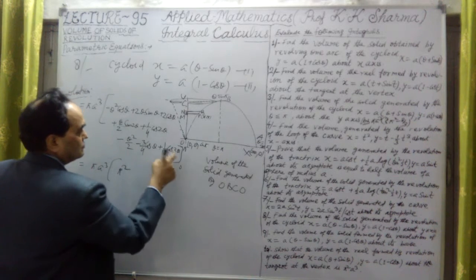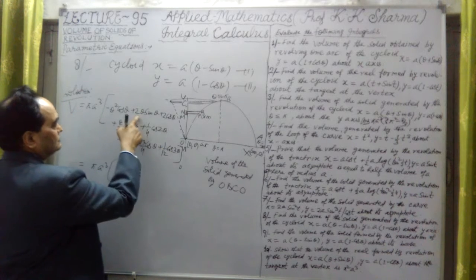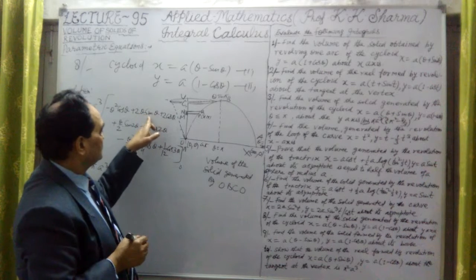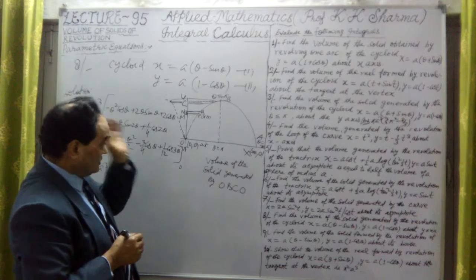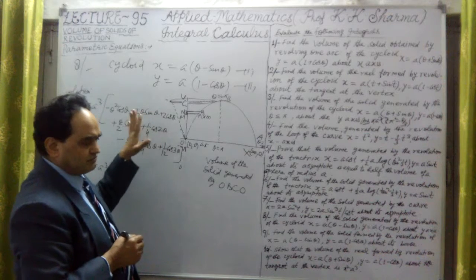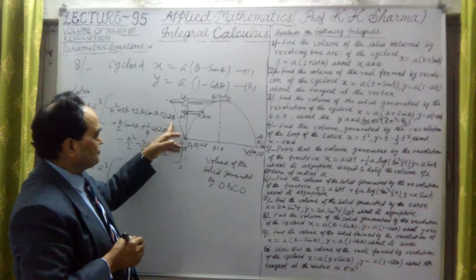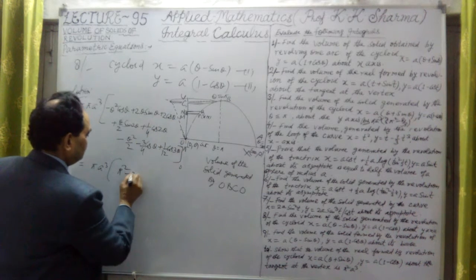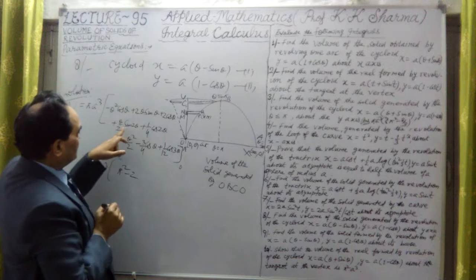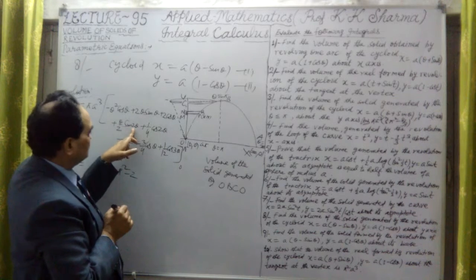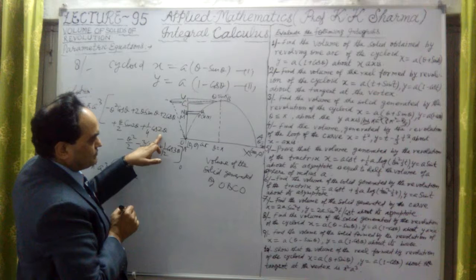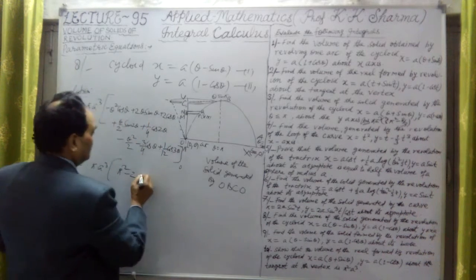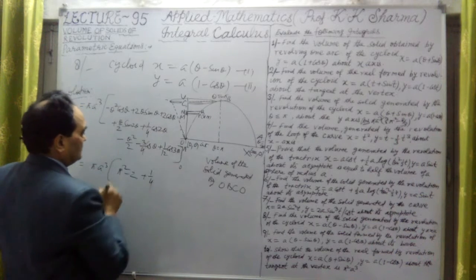At the upper limit pi, this is 2 theta sin pi, and sin pi is 0, so it is 0. At 0 also it will be 0. But first let me find out what pi will show. 2 into cos pi is minus 1, so it is minus 2. Now here sin 2 pi is 0, and cos 2 pi is plus 1, which is plus 1/4 at pi.